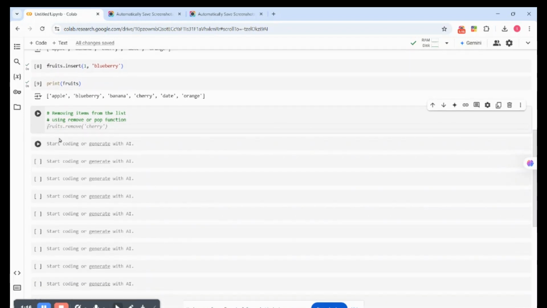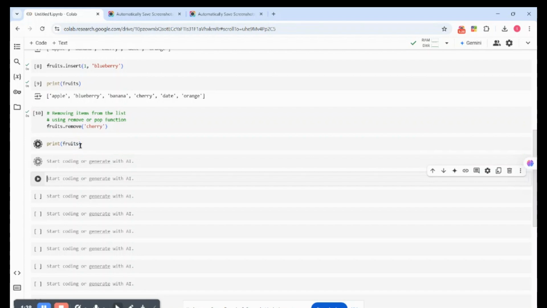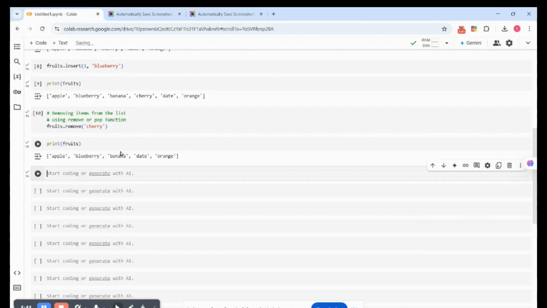So we have the fruit. We are telling Python to remove cherry. By the time we run this, it has been removed. Then if we call out our fruit, can you see cherry has been removed? This removes cherry completely. With remove, you just have to call out the item name when you want to remove.